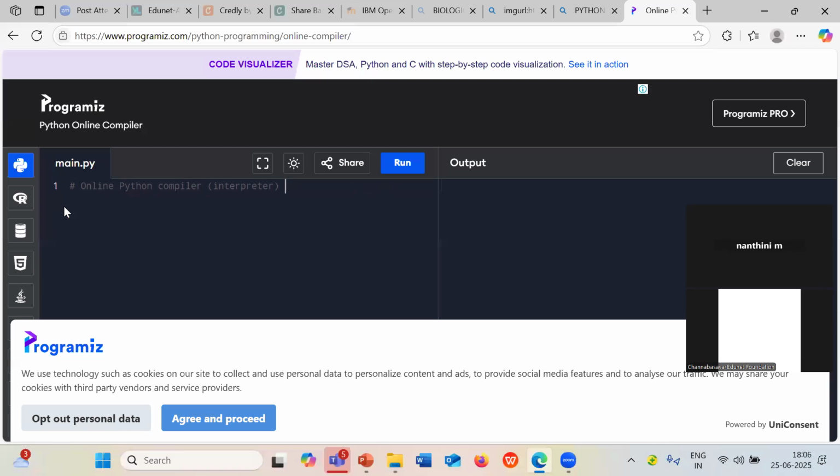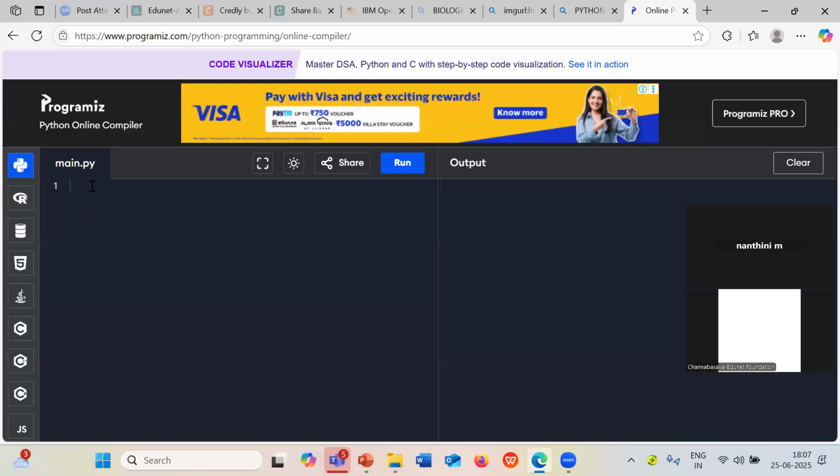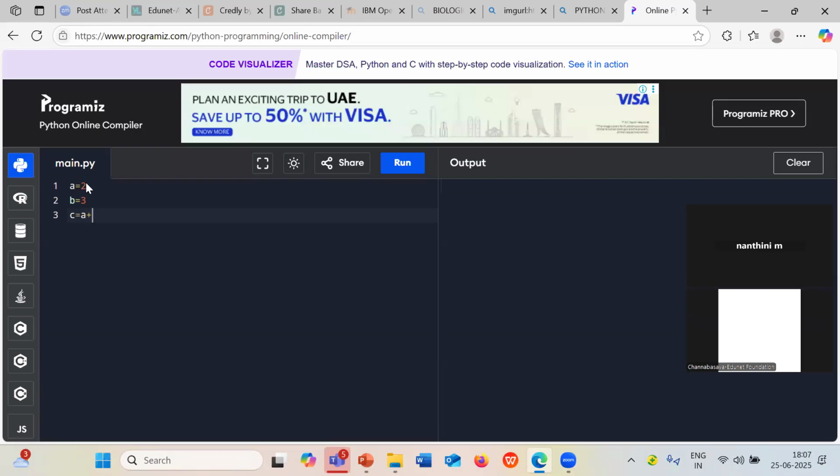Listen. I want to add two numbers. You can consider this as a machine. Can anyone tell me what I have to do? You want two numbers. So let me take A is equal to 2, B is equal to 3. I want to add these two numbers, so C is equal to A plus B. Do you all agree with me? Then print C.